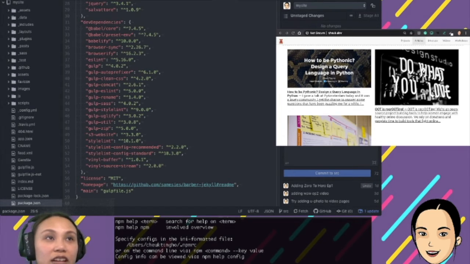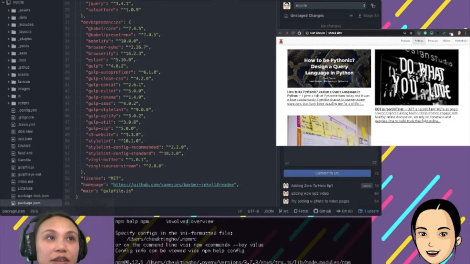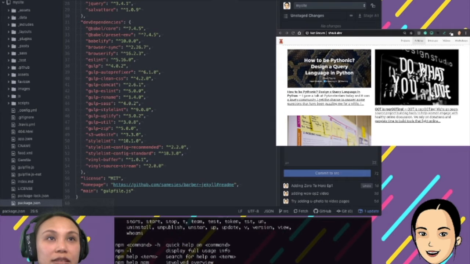Yeah, I forgot to put the space. So I think this is the right one, or maybe I remember it wrong. Again, I'm new to JavaScript. I'm new to all this. I don't know why it's telling me that.